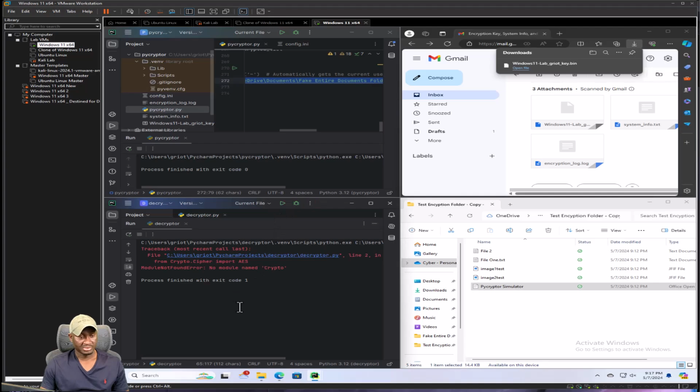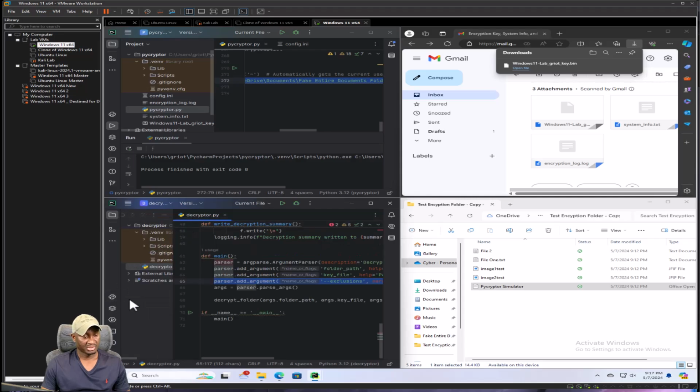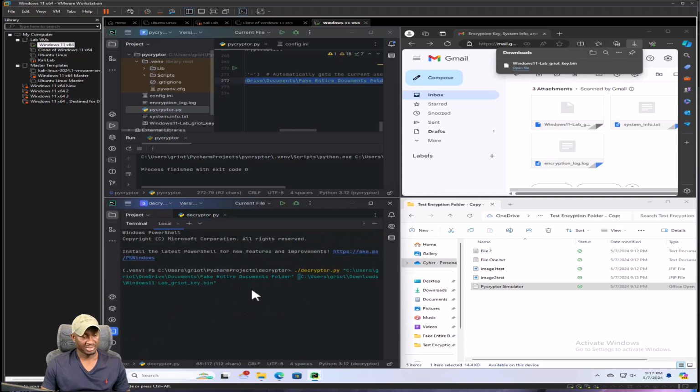Run it. There was an error. What does it complain about? PyCryptodome. So we didn't install that. So actually, let me close that out. I'll open back the terminal. It's because we didn't do that. What I'm going to do is copy this so we don't have to do it again. So I'm going to copy that, and then I'll do Control C to cancel it out.